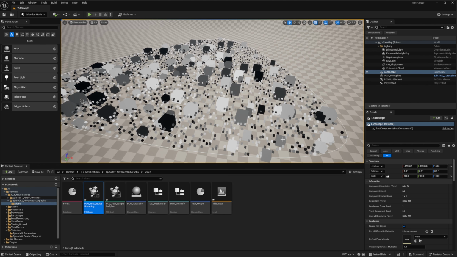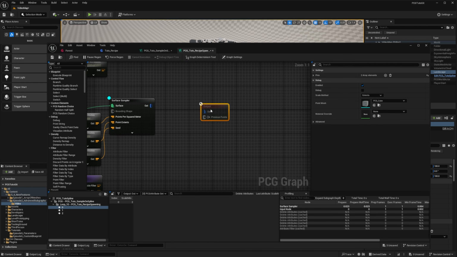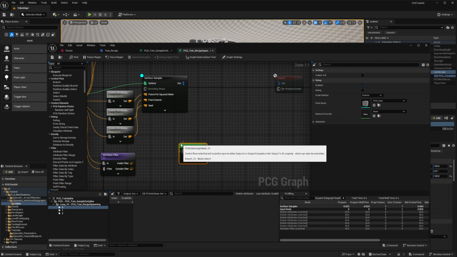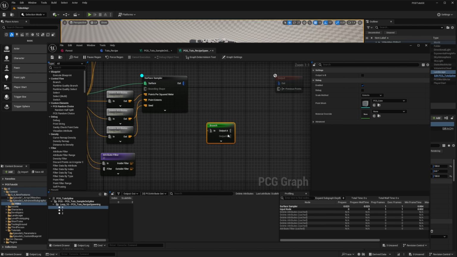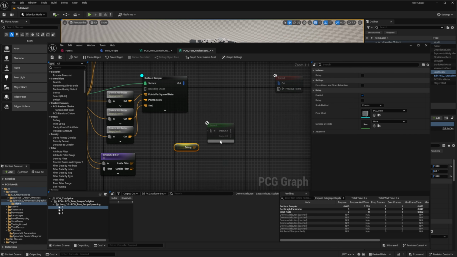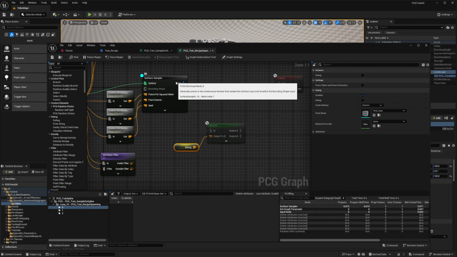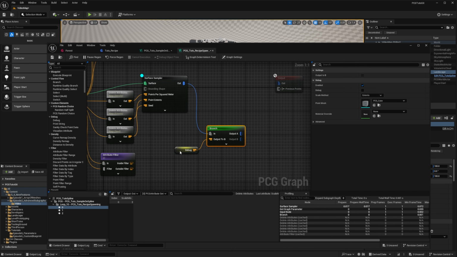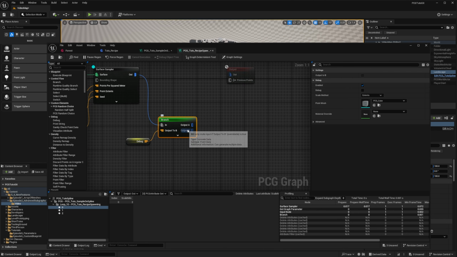So to help us with that, we're going to add a way to debug them. But we don't want to do it when we don't need to. So we're going to use a branch node. This will allow us to output it to A or to B and get the generation of the other branch. Our condition will be get debug. And so if I plug the surface sampler into the branch, and debug is false by default, it will output to A. And you can also see that output B pin is grayed out, so it means it's disabled.